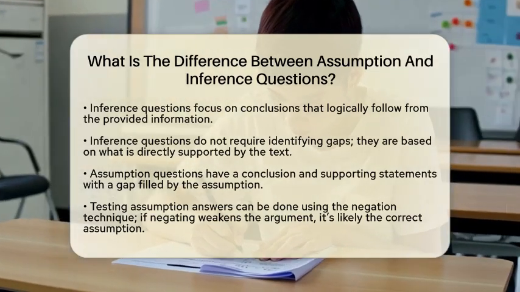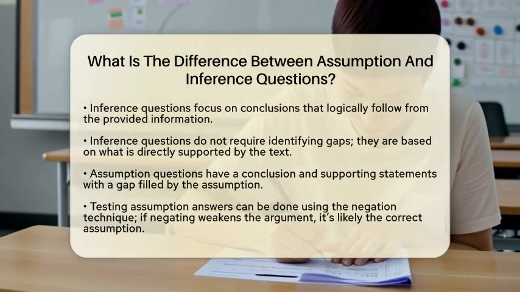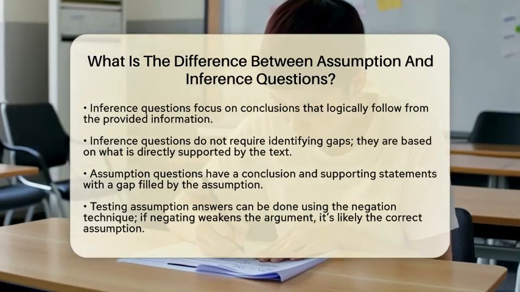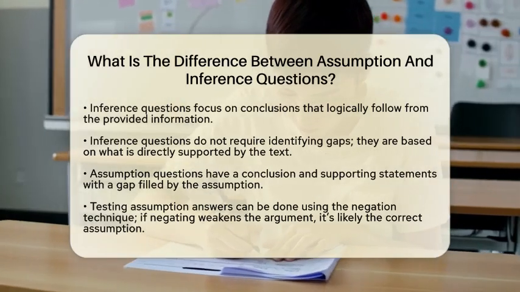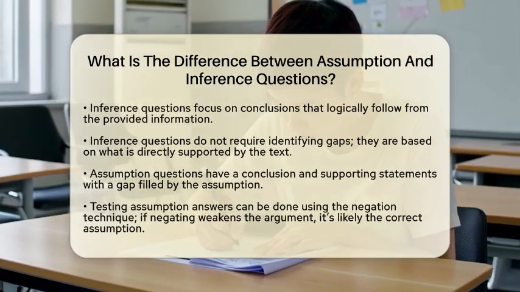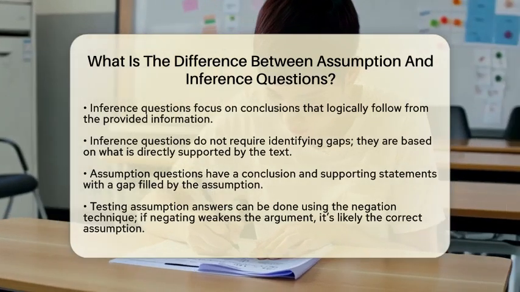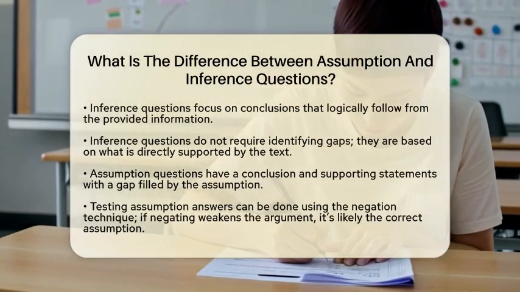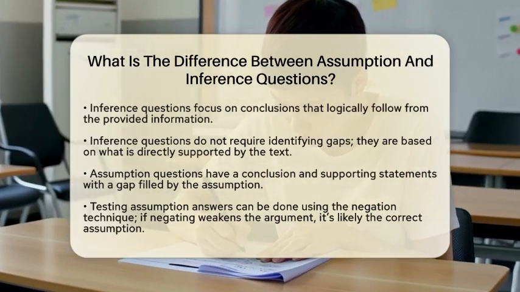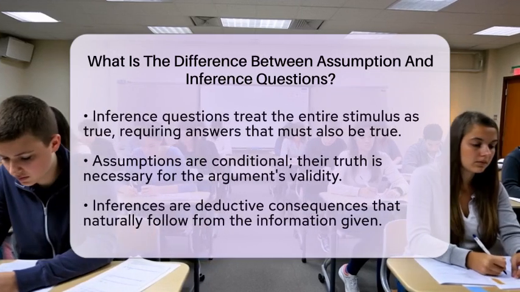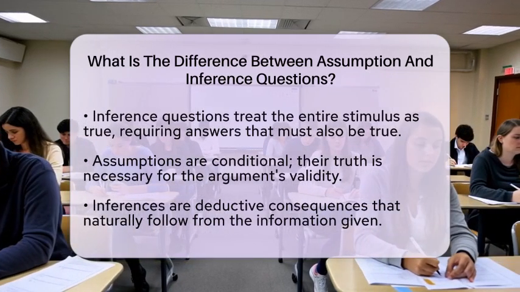In contrast, inference questions treat the entire stimulus as true. Your job is to find an answer choice that must also be true based on that stimulus. There is no need to identify gaps or unstated premises because the inference is directly supported by the information provided.